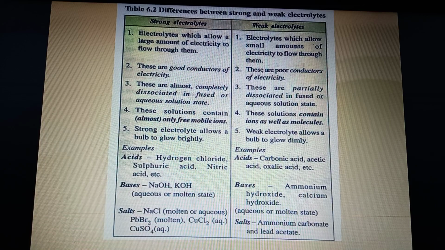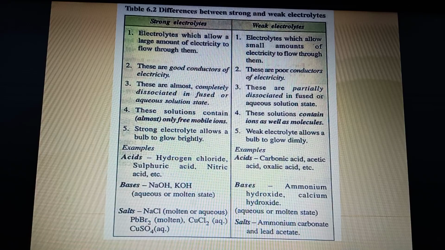Salts: sodium chloride, lead bromide, copper chloride, copper sulfate are strong electrolytes. See, most of the salts are electrovalent compounds. This we have already read in the previous chapter, so they are all strong electrolytes. But two salts you have to learn, because it's very difficult to furnish an example without learning them in this case. So if asked to name two salts which are weak electrolytes, you would say it is ammonium carbonate and lead acetate.